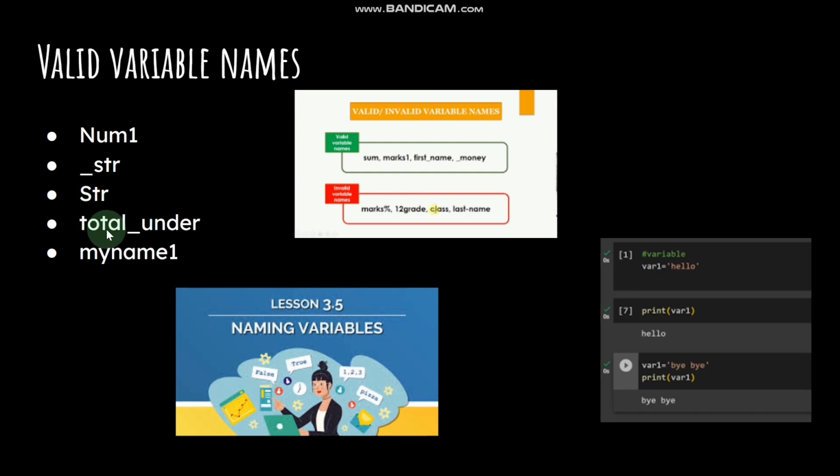The next one is total underscore under. This is valid because instead of having a space, we use an underscore, which shows that there is a space between the two words. There are two separate words, but instead of a space we use an underscore, so therefore it's valid. This is also valid because there's no spacing, no special characters, and it does not end with the underscore and it ends with the number. So therefore it's valid.